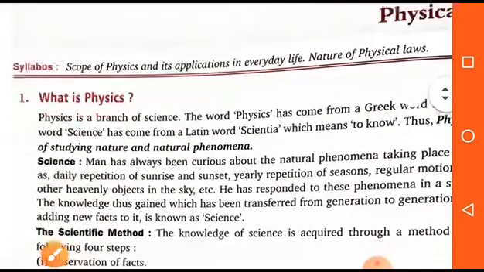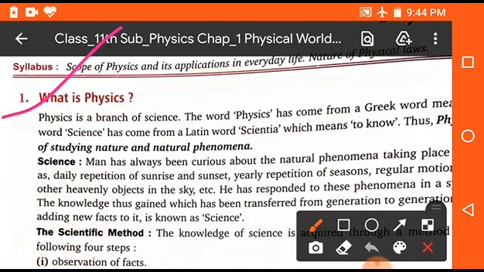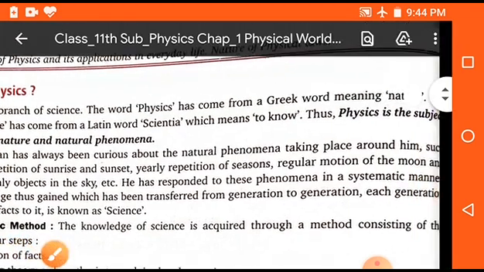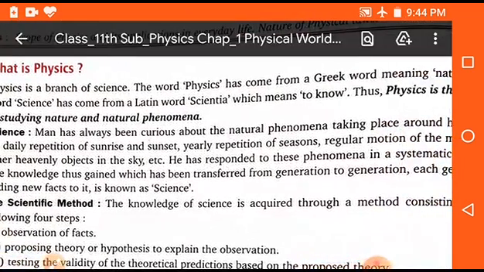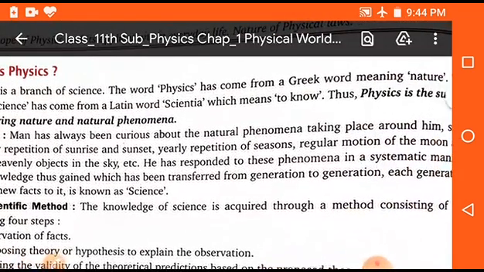Now, first of all we will discuss what is physics. So physics is a branch of science. The word physics has come from a Greek word meaning nature. The word science has come from a Latin word scientia, which means to know.